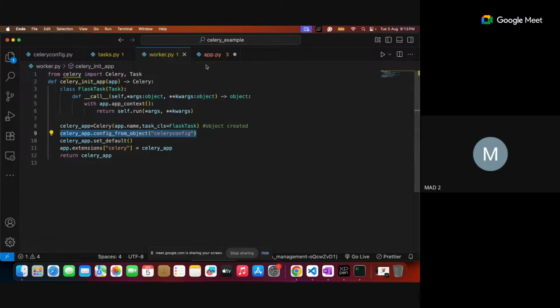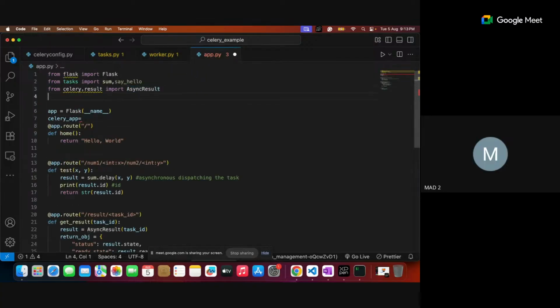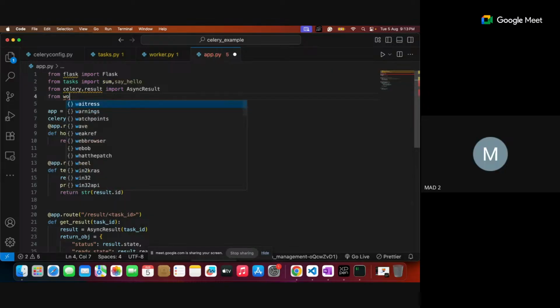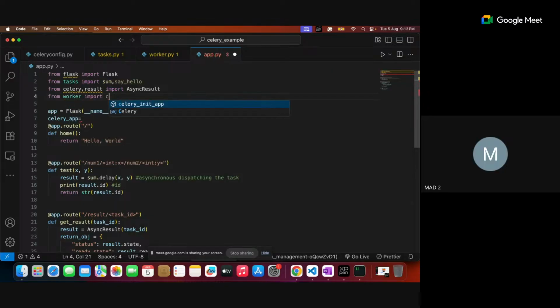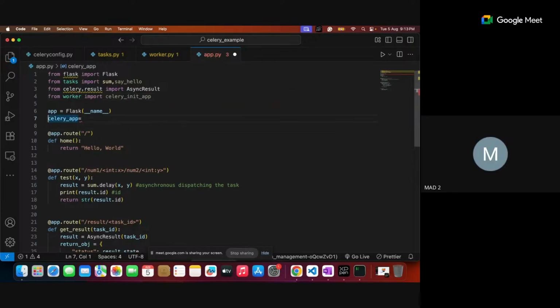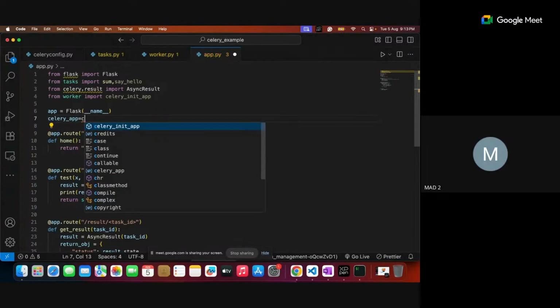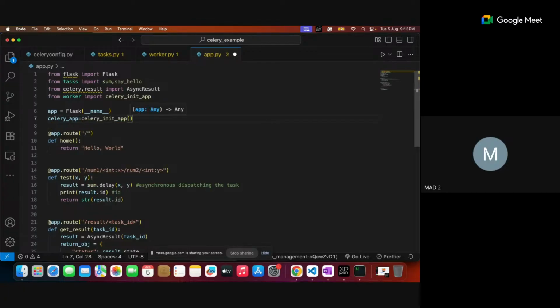So how can I call it? Once you import it, then only we can do it. From worker, import this init app. So this particular one, I can create the object of it. When you are creating the object, that celery initial setup takes that app as a parameter. So now celery and Flask are integrated.